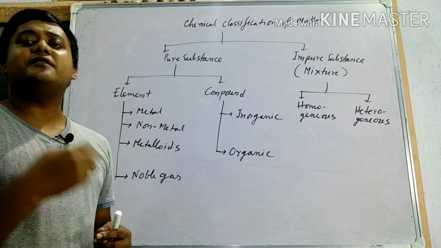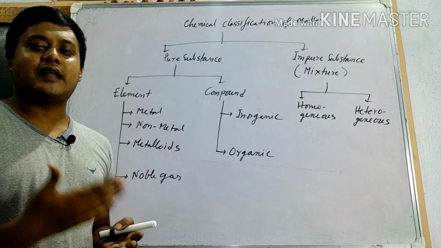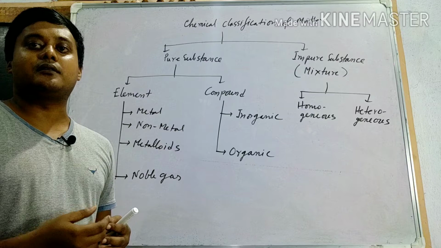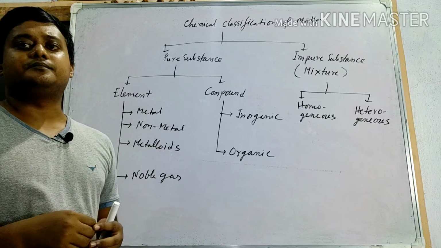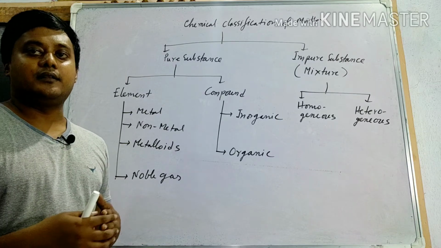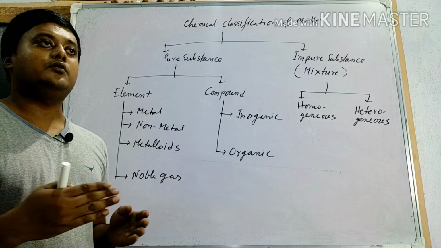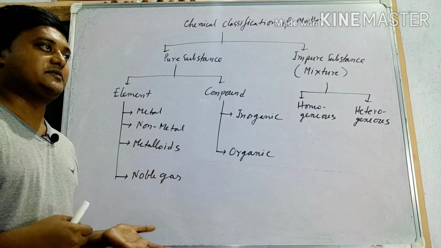That's why we use it in filament bulbs. Nowadays we are using LED, light emitting diode, bulbs, but previously we used filament bulbs, with the filament made of tungsten. Now zinc is non-malleable and non-ductile. That means we cannot draw it into wire and we cannot make it into sheet. So these are the exceptions.